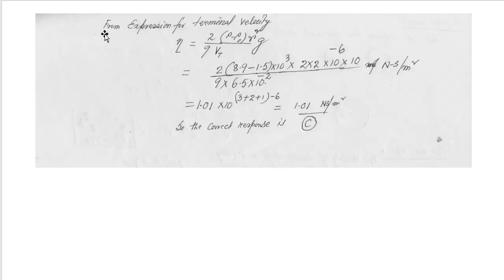For the second problem, the expression for eta from the terminal velocity is eta is equal to 2 by 9 (rho minus rho naught) r square into g by Vt. All the values have been given here, and after calculation we will get 1.01 Newton second per meter square. It is the expression and unit for eta. So 1.01 is very near, the correct response is C.